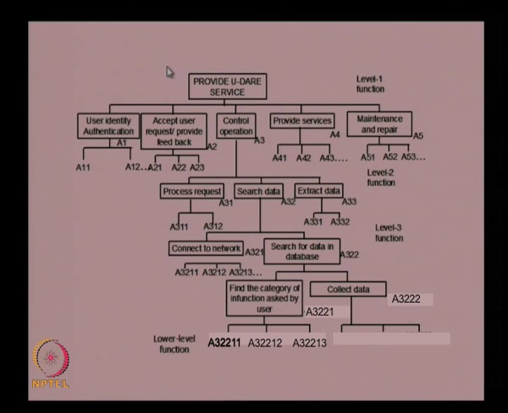So this actually shows a hierarchical function structure. Now if you want to provide this particular function, we can identify what are the lowest level functions to be provided in order to provide this function, and this actually helps us to identify the proper hardware in order to provide this function. So this is the basic way of decomposing the functions into small functions and showing them in a hierarchical way, and this is known as the hierarchical function structure for a system.